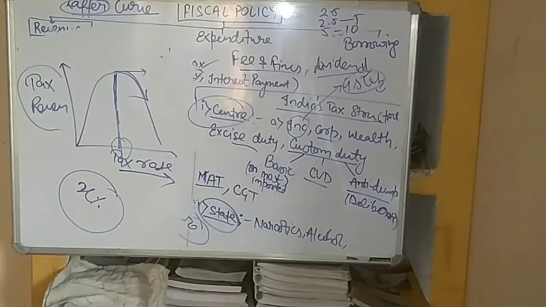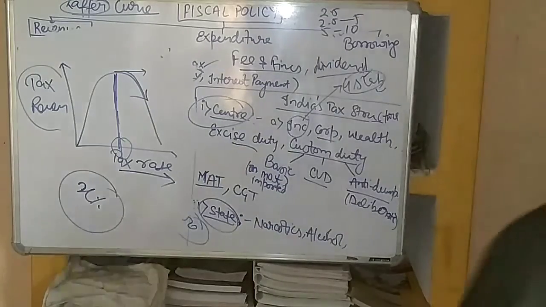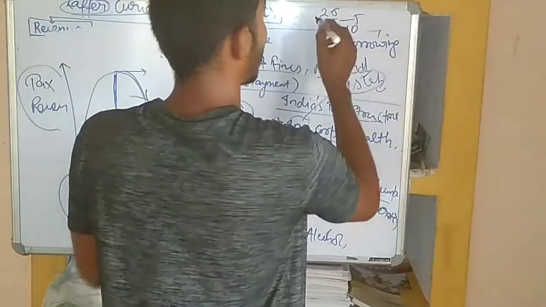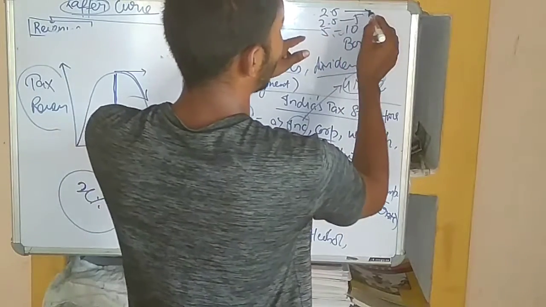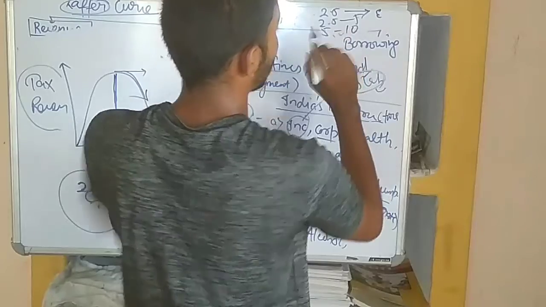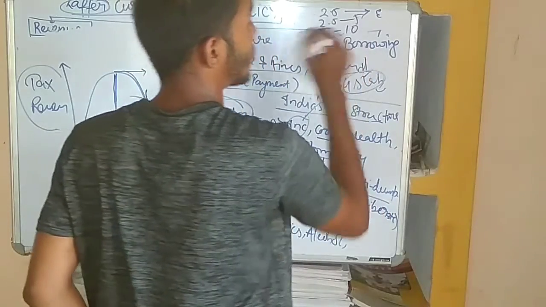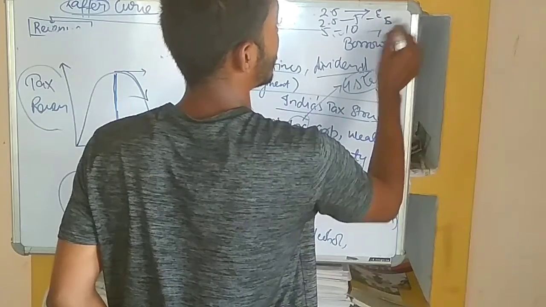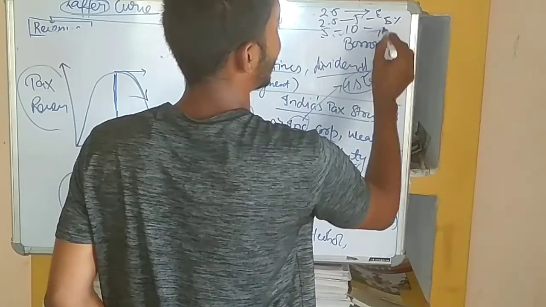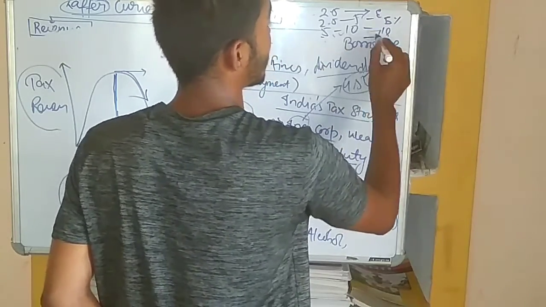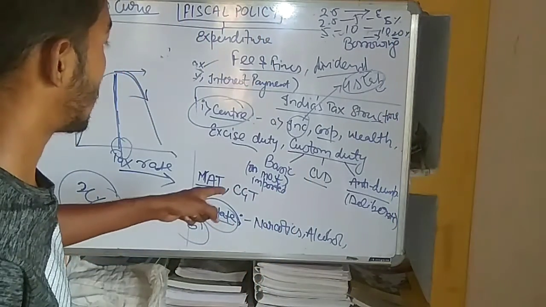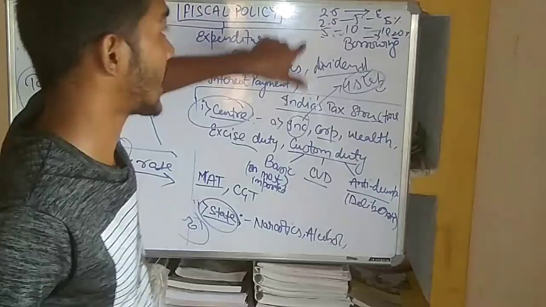So the tax is collected by the government: below 2.5 lakh, they are exempted from the tax, between 2.5 to 5 lakh it is 5%, then 5 to 10 lakh it is 10%, and above 10 lakh it is 20% of the tax revenue. This is the income tax, the slab of the income tax.